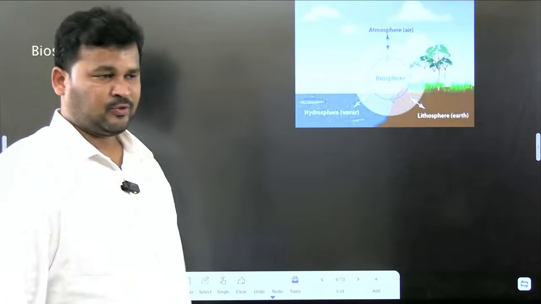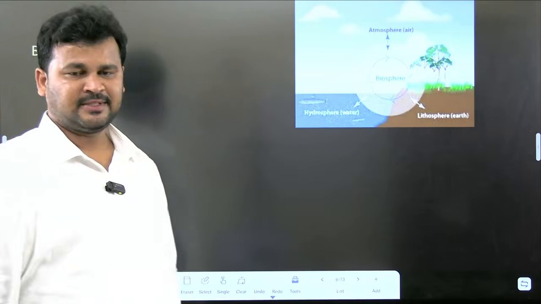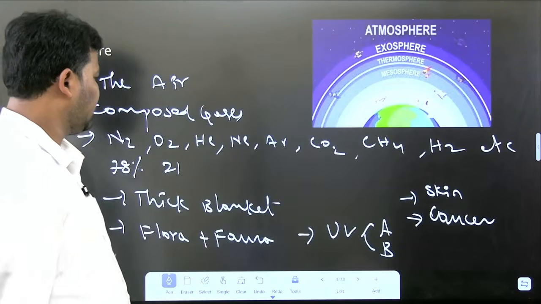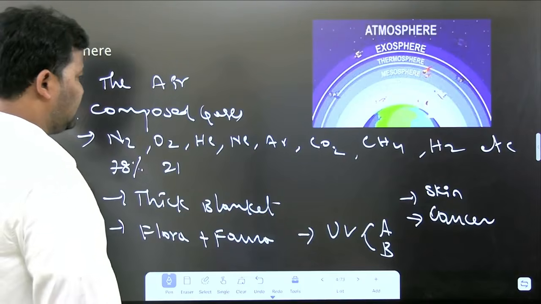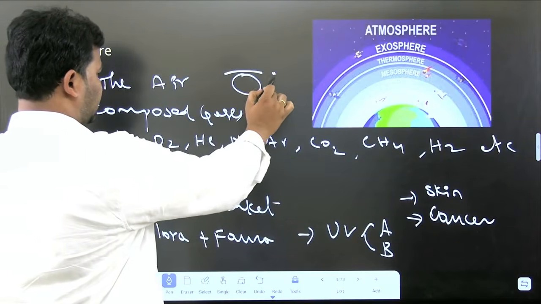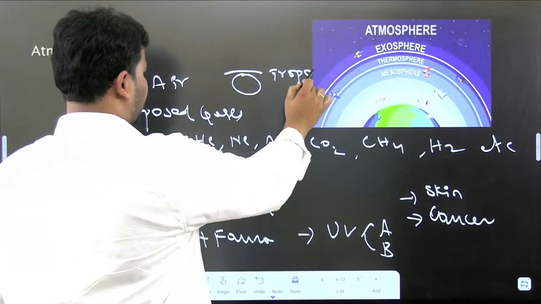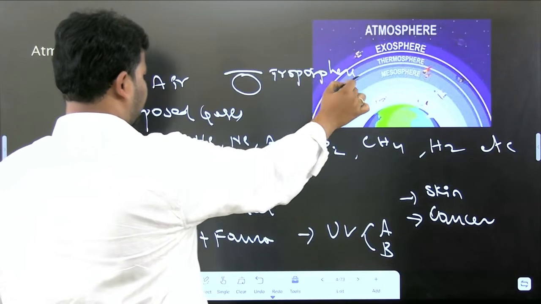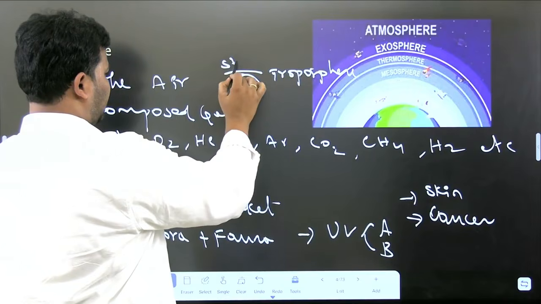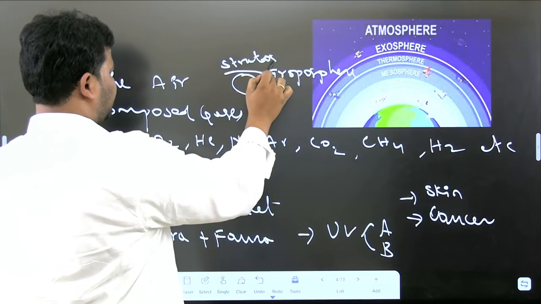And one more layer called biosphere. Of course, the atmosphere has some more layers. The layer which is very near to the earth is known as troposphere. Above the troposphere, we have a layer called stratosphere.